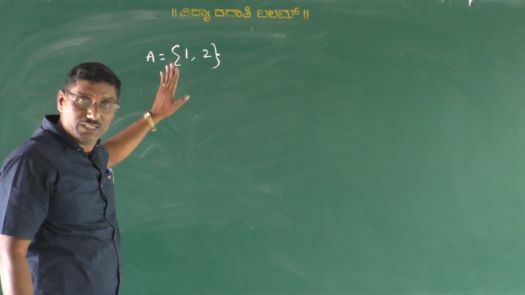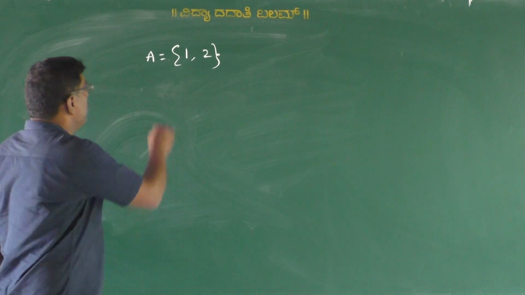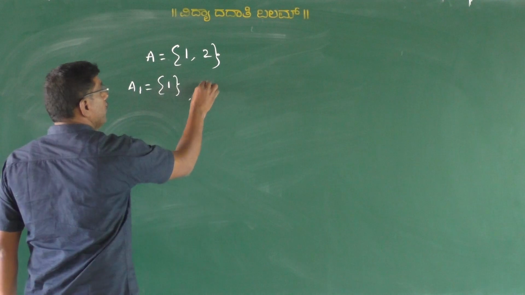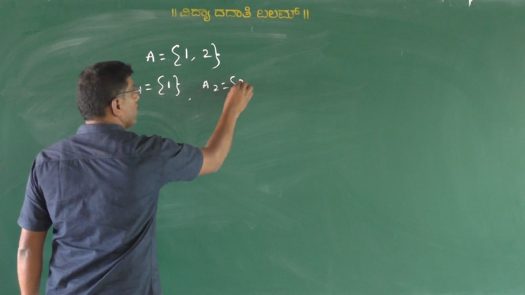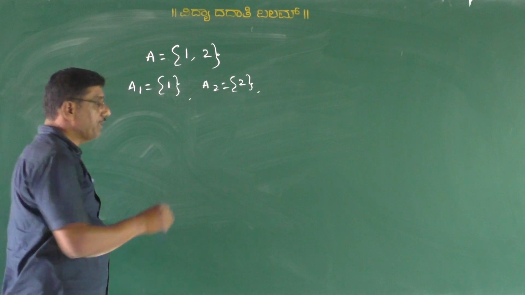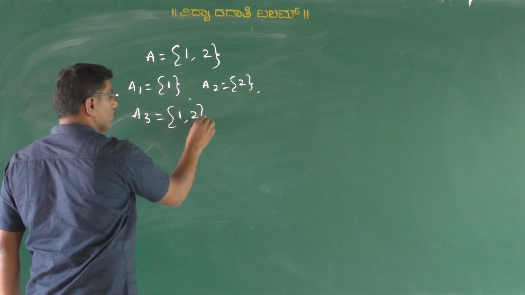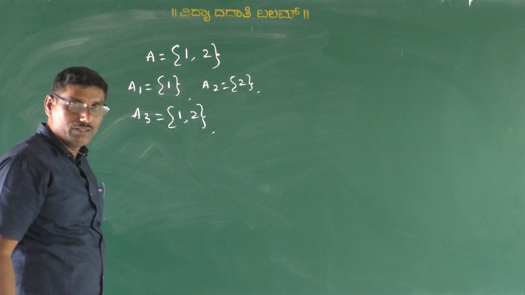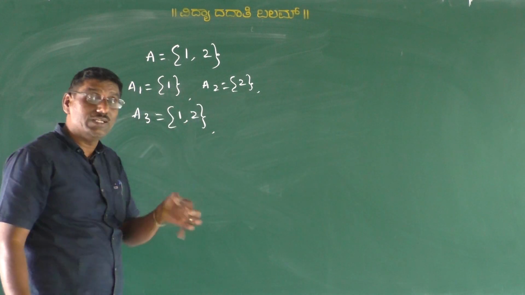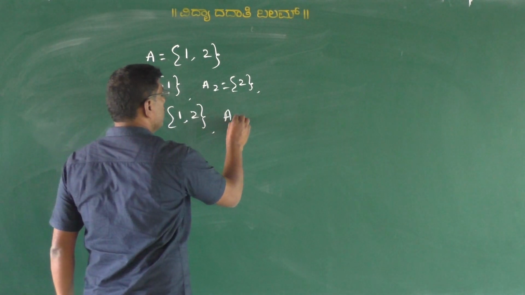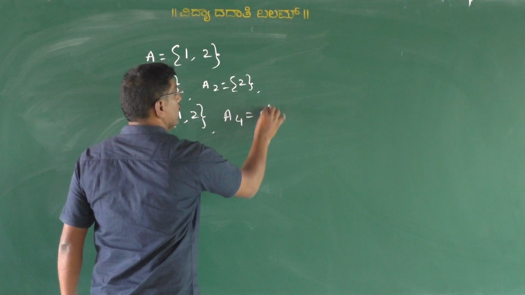subsets for this given set A as A1 is equal to set of all 1, A2 is equal to set of all 2, isn't it? A3 is equal to set 1, 2. We know already that every set is itself a subset. The last one is A4 is equal to the null set.